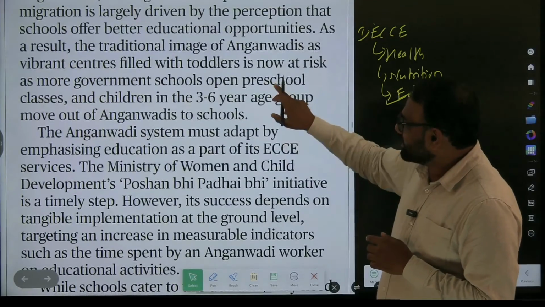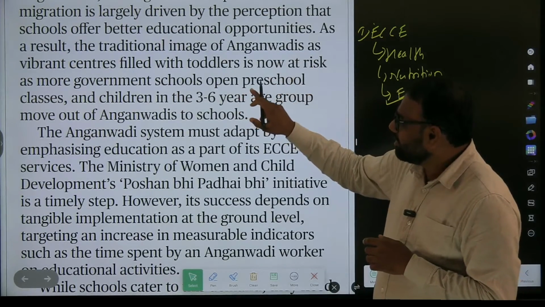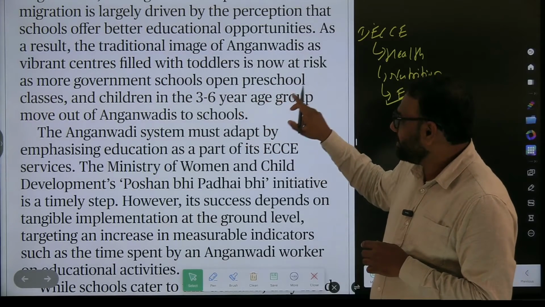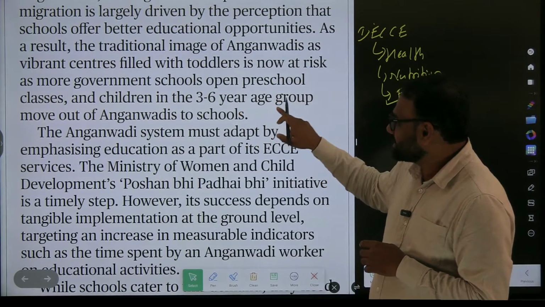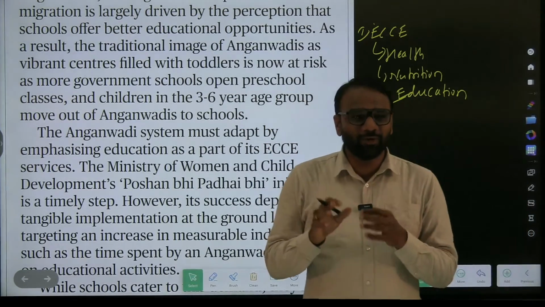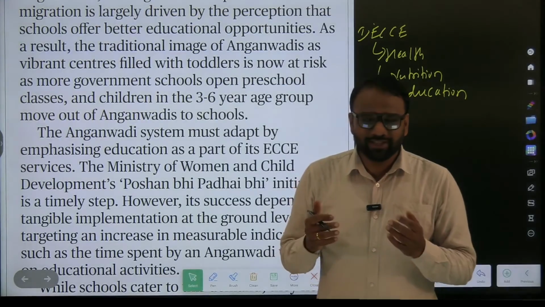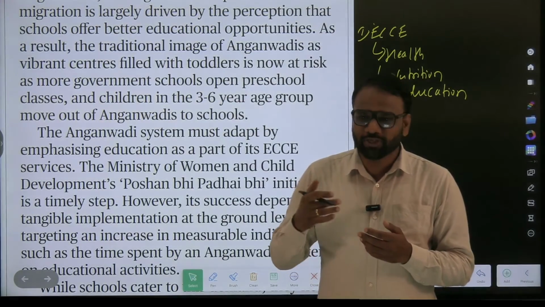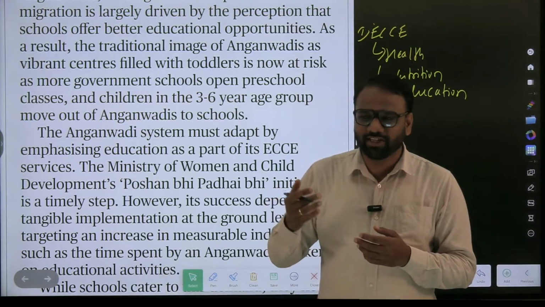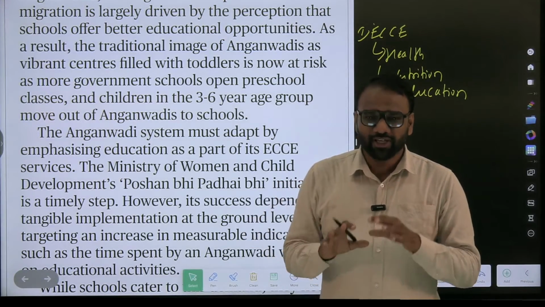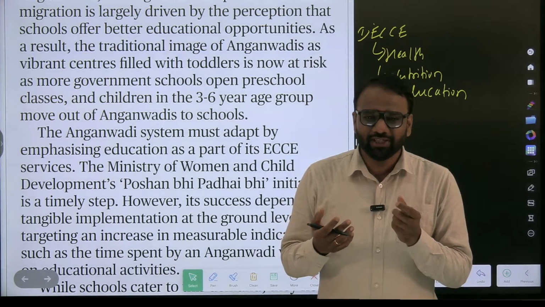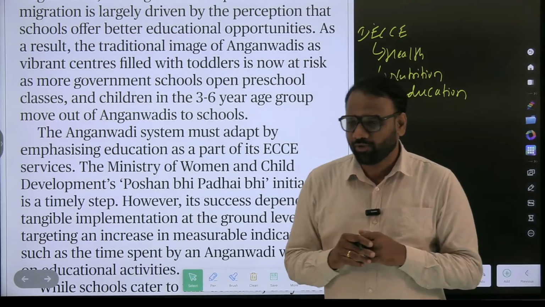As a result, the traditional image of Anganwadis as vibrant centers filled with toddlers is now at risk as more government schools open preschool classes and children in the 3 to 6 year age group move out of Anganwadis to schools. Now he is speaking about the threat to Anganwadis, because if the parents think that better educational opportunities are provided at preschools, then rather than sending them to Anganwadis, they will start sending their kids to schools. This is mains point of view. You can write the subjective answer. From prelims point of view, there is no point which is important.